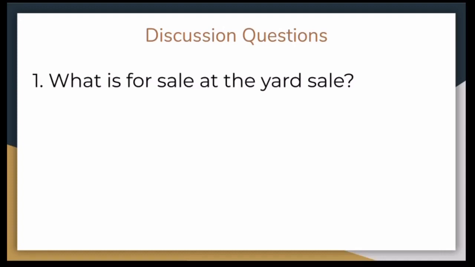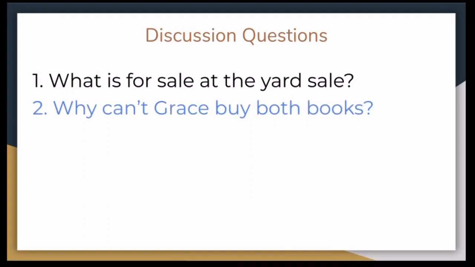What is for sale at the yard sale? Right. There are books, games, shells, rope, a knapsack, a lamp, pants, dresses, forks, spoons, and knives. Why can't Grace buy both books?